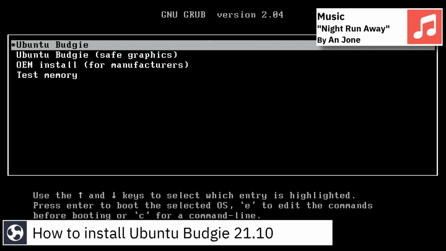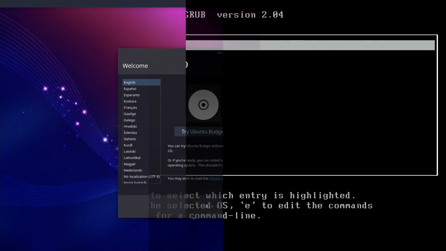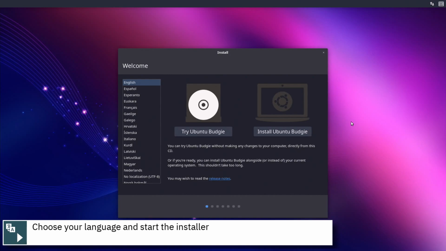Greetings, in this video I am going to show how to install Ubuntu Budgie 21.10. Select your language and start the installer by pressing the Install Ubuntu Budgie button.